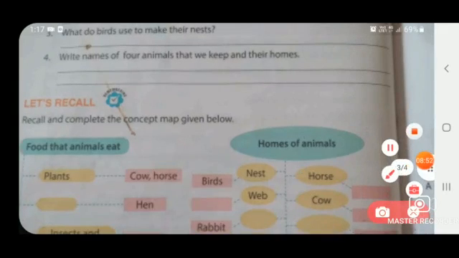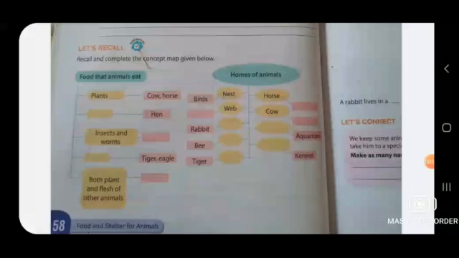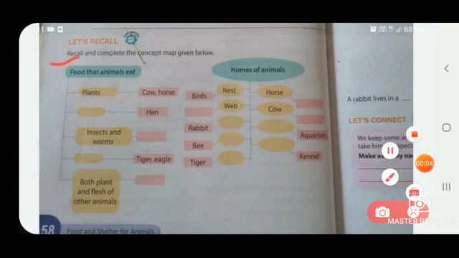Now let's come to the activity of this chapter, that is, let's recall. Recall and complete the concept map given below. You can see an incomplete map is given here, and you have to write the correct word in these blank boxes and complete this map. Let's see this: food that animals eat. You have to write in the blank boxes which foods the animals eat.